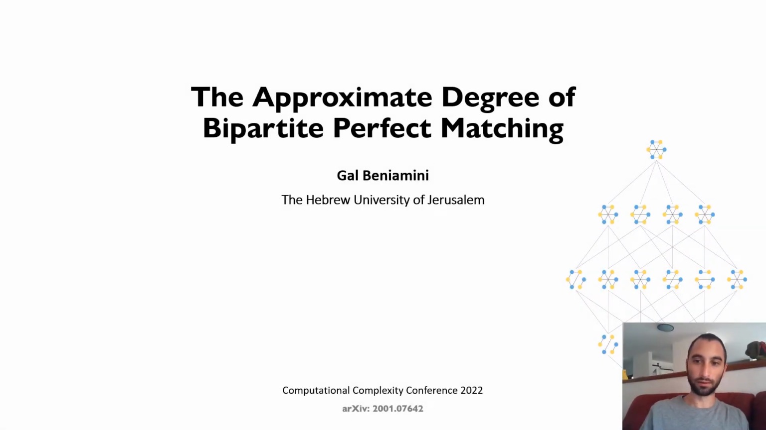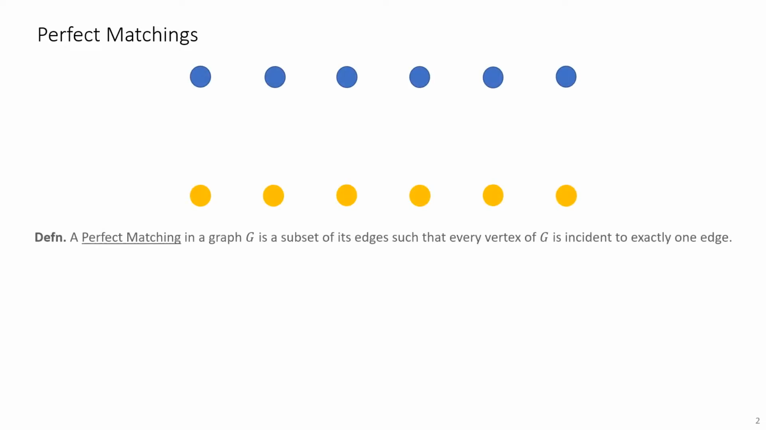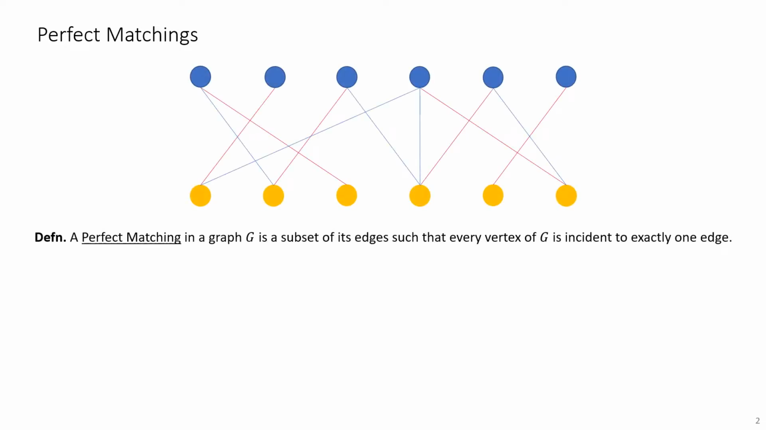Hello, my name is Gal from the Hebrew University of Jerusalem, and this is a talk about the approximate degree of bipartite perfect matching. In today's talk, we're going to be considering bipartite graphs that have two n vertices on each side. And we're looking for a perfect matching, that is, a subset of the edges, such that every vertex is incident to exactly one edge.